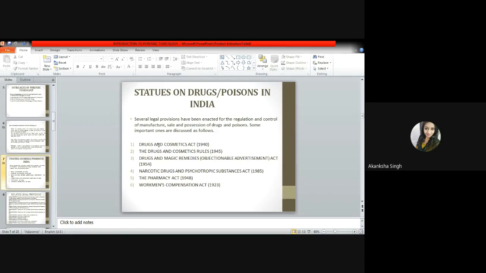Because with the passage of time and development in the field of illicit drug trafficking and drug abuse at national and international level, many deficiencies were noticed in these existing laws, and there was an urgent need felt for the enactment of a more comprehensive legislation on narcotic drugs and psychotropic substances, which could make provision for implementation of international conventions related to narcotic drugs and psychotropic substances. The Act of 1985 therefore repealed all the previously mentioned acts.